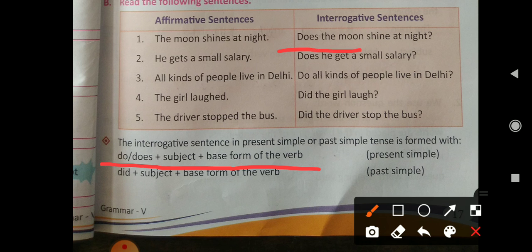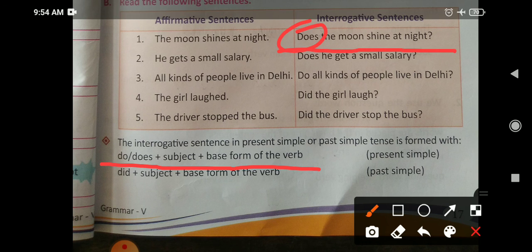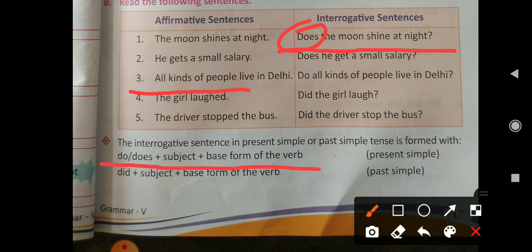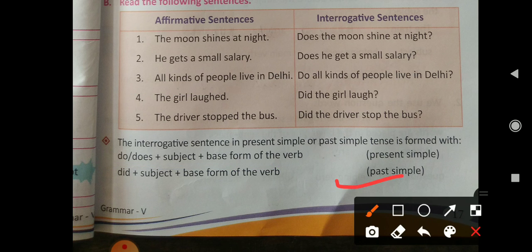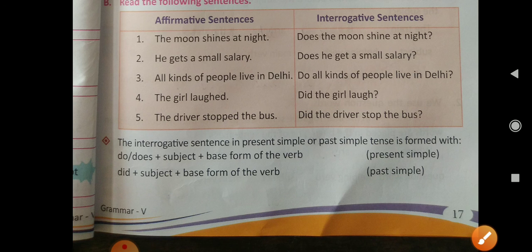Like, does the moon shine at night? Moon is singular, so we will use does here. And all kinds of people is plural, so we have used do here. Clear? Now come to past simple: did plus subject plus base form of the verb. If our sentence is in past simple, then we will use did. Did plus subject, that is the driver, stop the bus, and then a question mark. Clear? Now come to the next page.